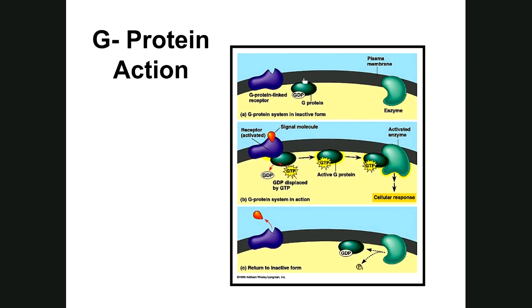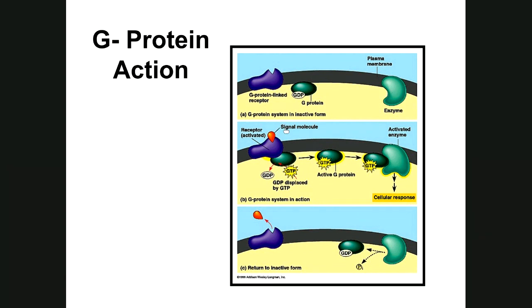So here is, like it says here, the inactive form. Here is the membrane, the protein in the membrane. This has the receptor on it. Here's your inactive G protein. See, there's your GDP on it, so it's inactive. Here's an enzyme that has to be activated. Right now it's inactive. So let's look at the second picture.